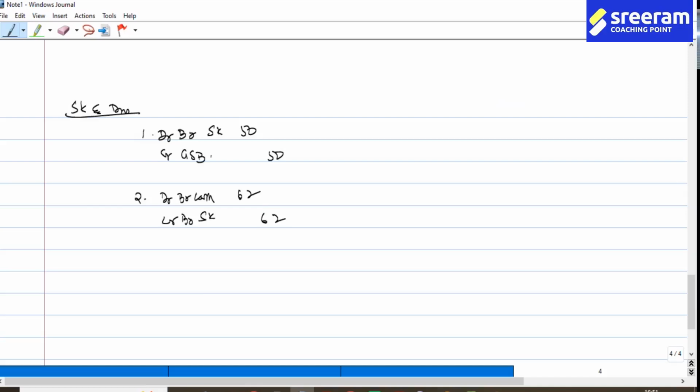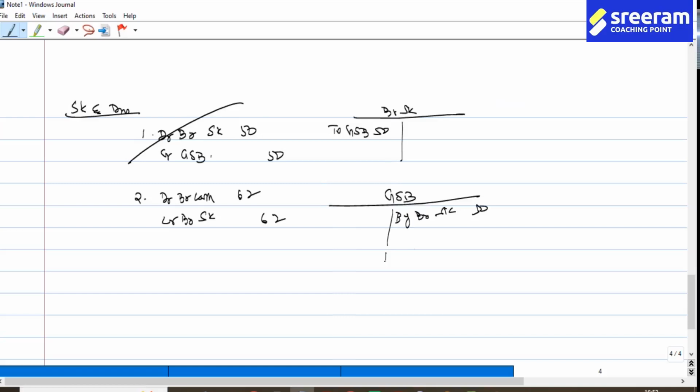Okay, see now. I open the branch stock account: to goods into branch 50. By branch stock 50 and branch cash account: to branch stock 62, by branch cash 62.